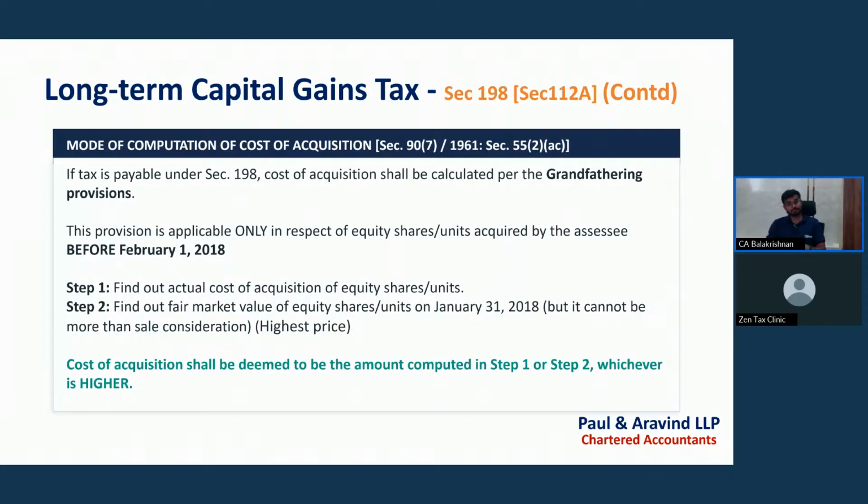At that time the share markets were drastically down. As a transitional measure, the government gave relaxation to shareholders that they can take the 31st January 2018 share price as the cost of acquisition, because this is a beneficial provision to the assessee.